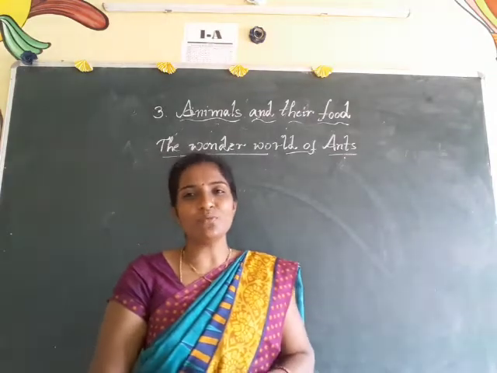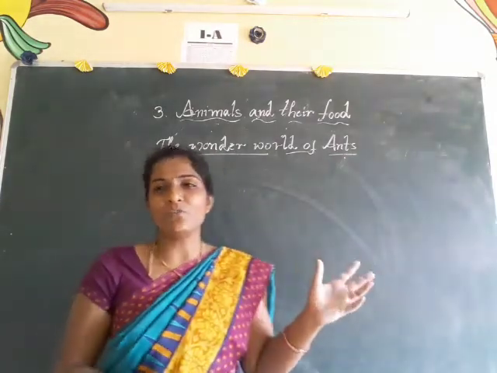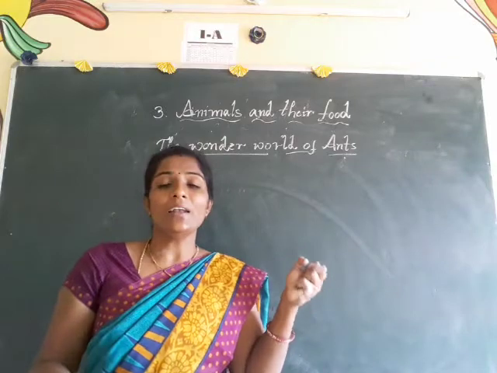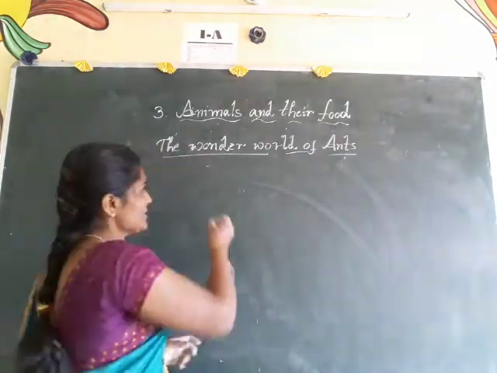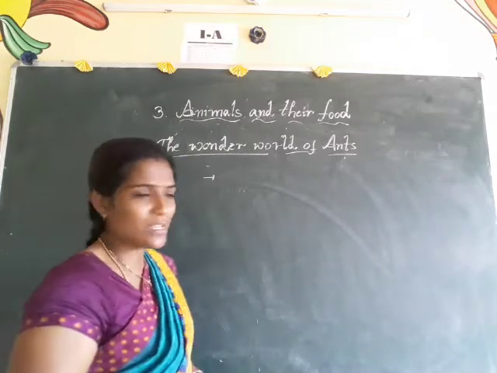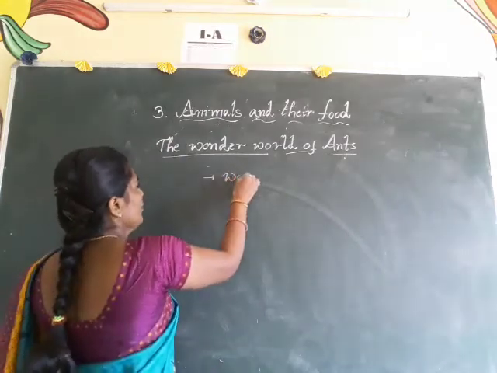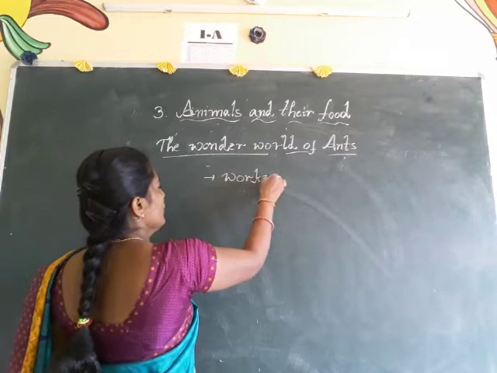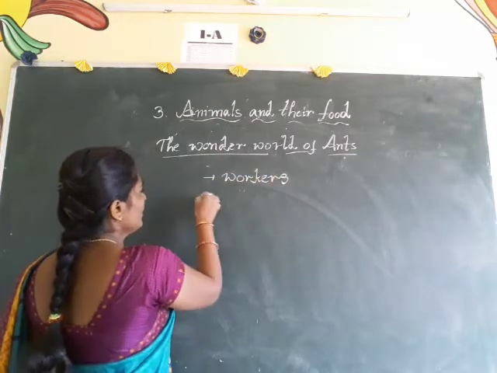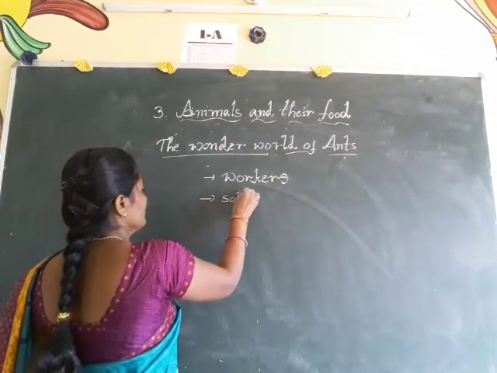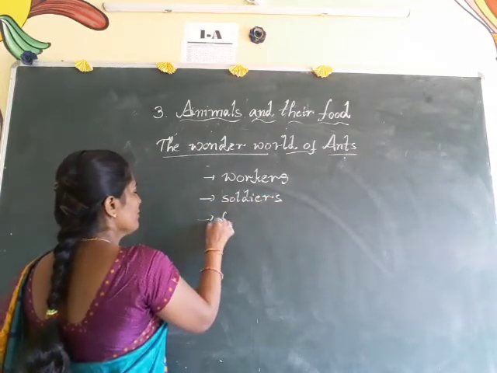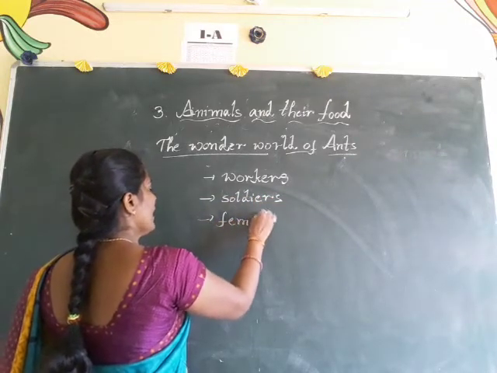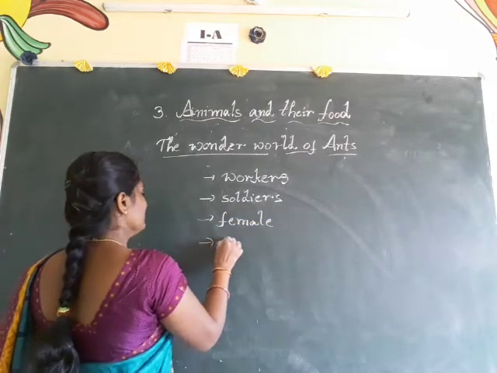So what is that? First, these ants will search for food for their colony. There are different types of ants: workers, and after that soldiers, female ants and male ants.